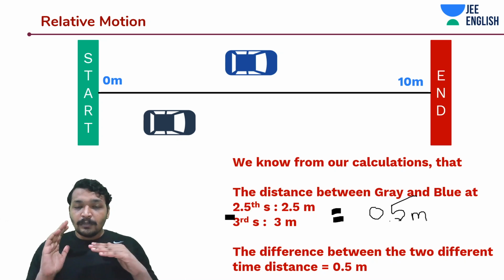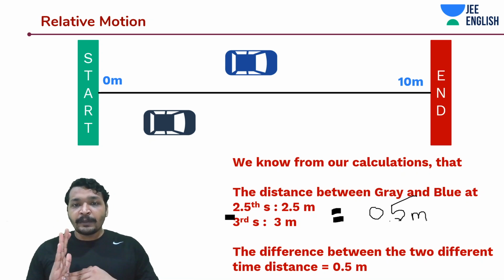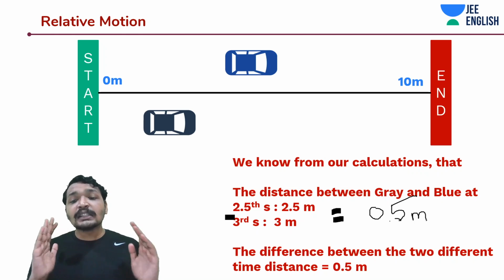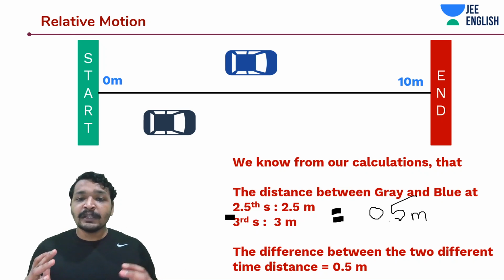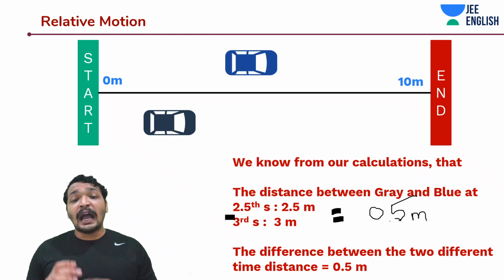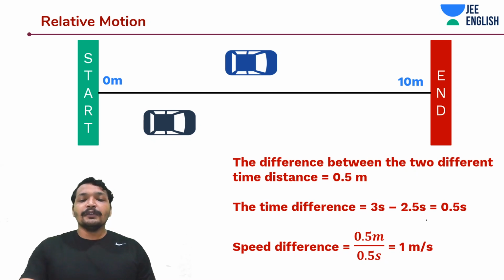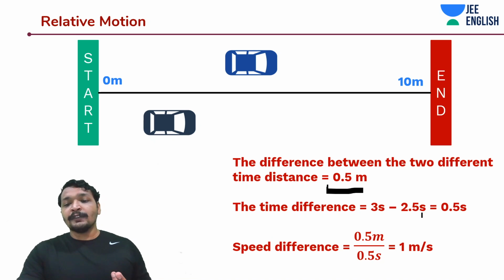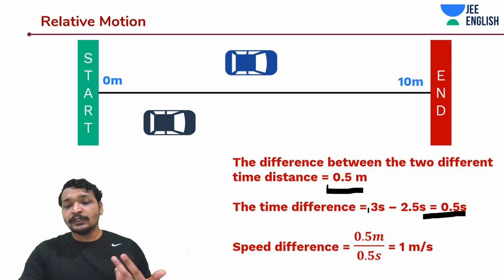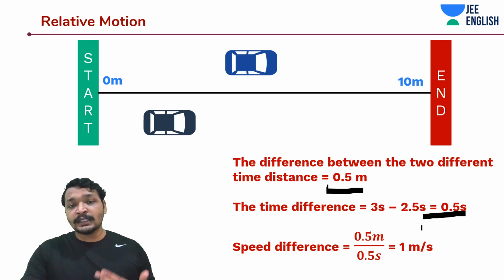Okay, at 2.5 seconds, it was 2.5 meters away. At the 3rd second, they are 3 meters away. The distance difference between them at these two different times has grown by 0.5 meters. And the time difference between them is again 0.5 seconds. Okay, so 0.5 meters is the distance difference and 0.5 seconds is the time difference.